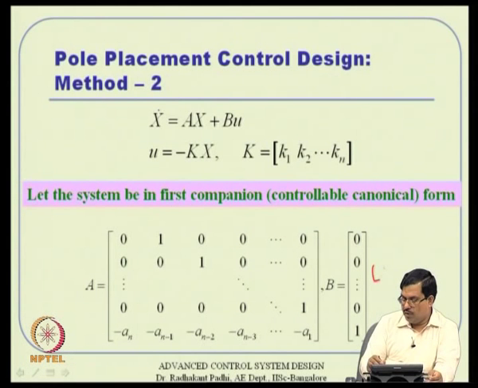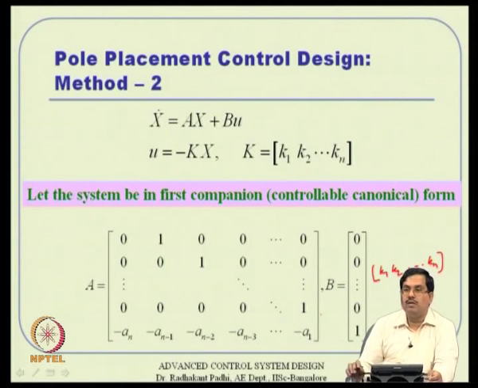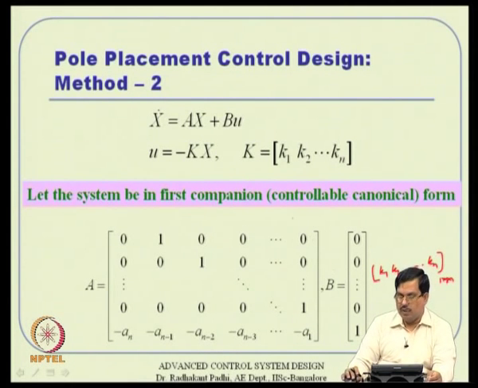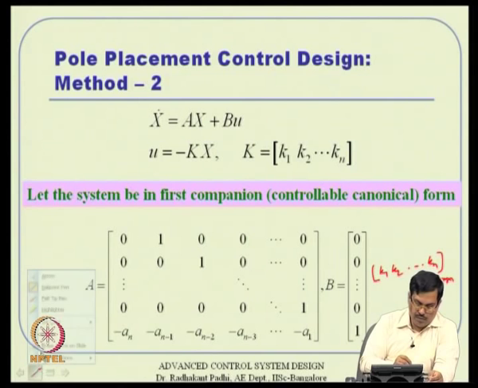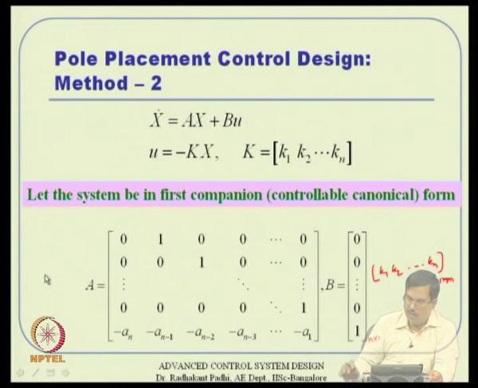okay, b times k, you multiply k1, k2 up to kn, this is a row vector. So, this one is n by 1 and this is 1 by n. So, it will result in an n by n matrix actually. Okay. It is rather easy to see that if you multiply, first 0 times k1 is 0, 0 times k2 is 0, and everything else will be 0.